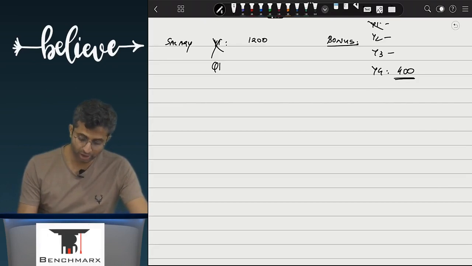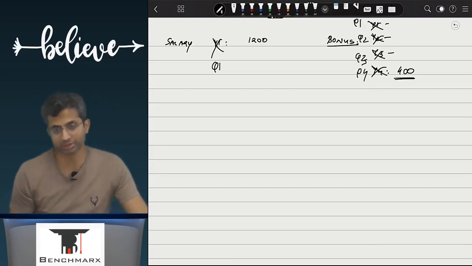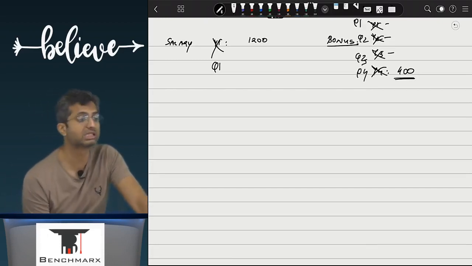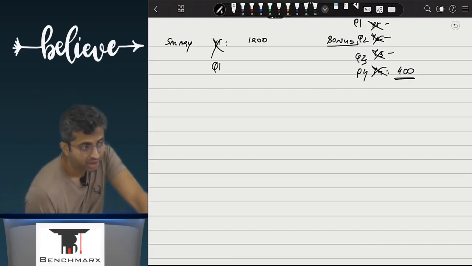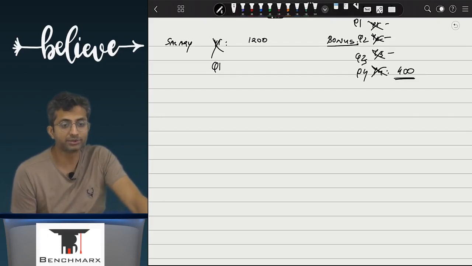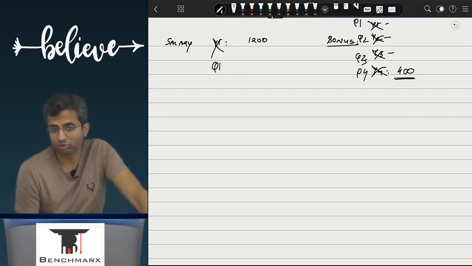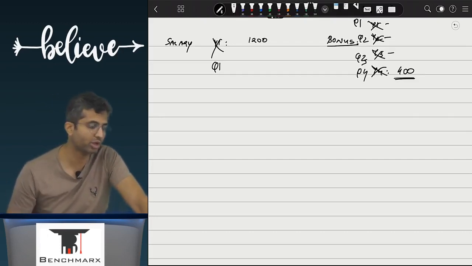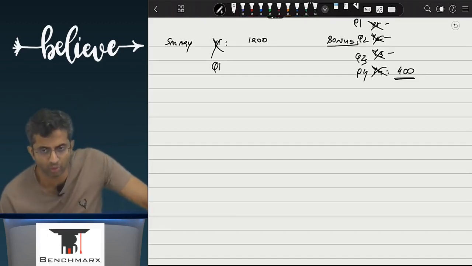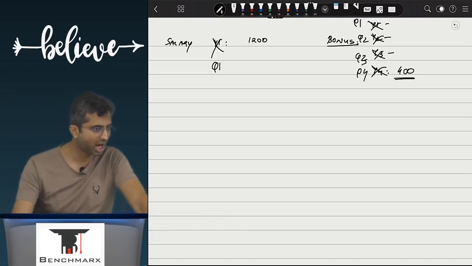Now instead of 4 years, let us say this is an annual bonus and there are 4 quarters. In the first, second and third quarter, there is no bonus declared. But in the fourth quarter, a bonus is declared of 400 rupees. Can I spread this bonus over 4 quarters? No. Can I spread it over 4 financial years? No. So can I spread it over 4 quarters? No. If I can't spread an expense over 4 financial years, well, I can't even spread it over 4 quarters. Are we clear with this?